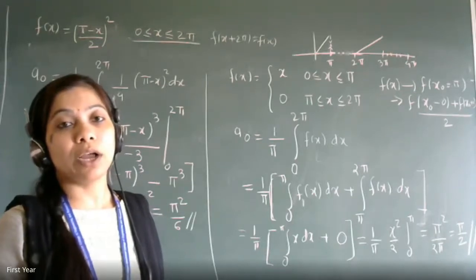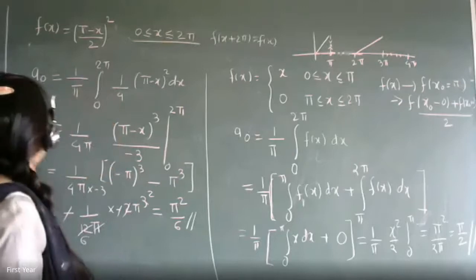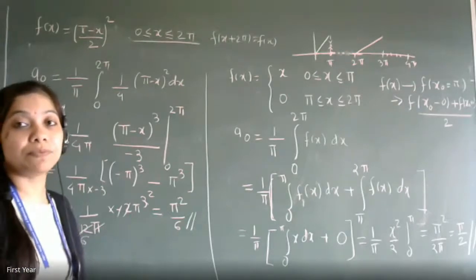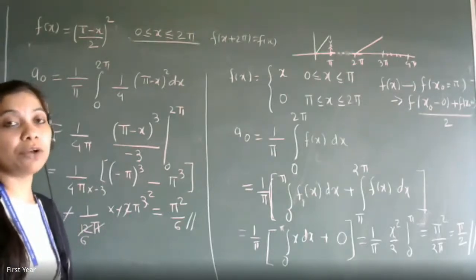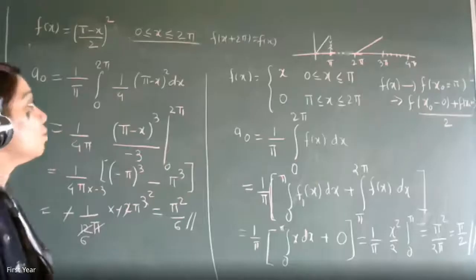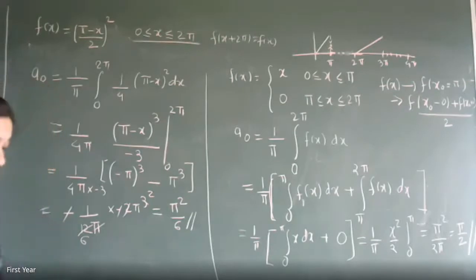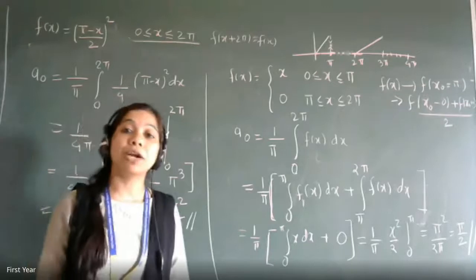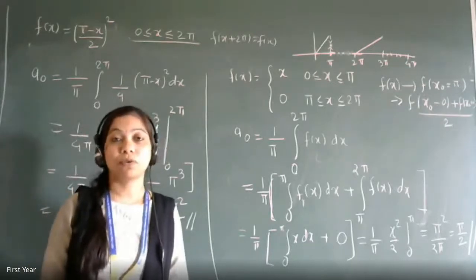Now let's go ahead and see one more question, in which we are going to find A1 and B1. Is A naught clear to everyone? How to find A naught? Yes, ma'am. Okay. Now let's find A1 and B1. We have written the formula for AN and BN in general, but how do we use it to find A1 and B1? That we are going to see.